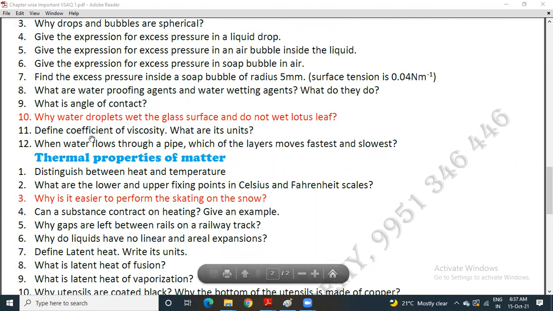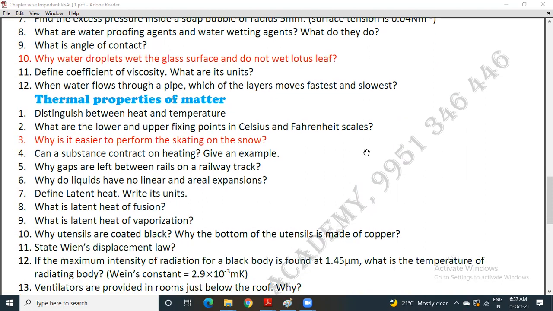11. Define coefficient of viscosity. What are its units? 12. When water flows through a pipe, which of the layers move fastest and slowest?